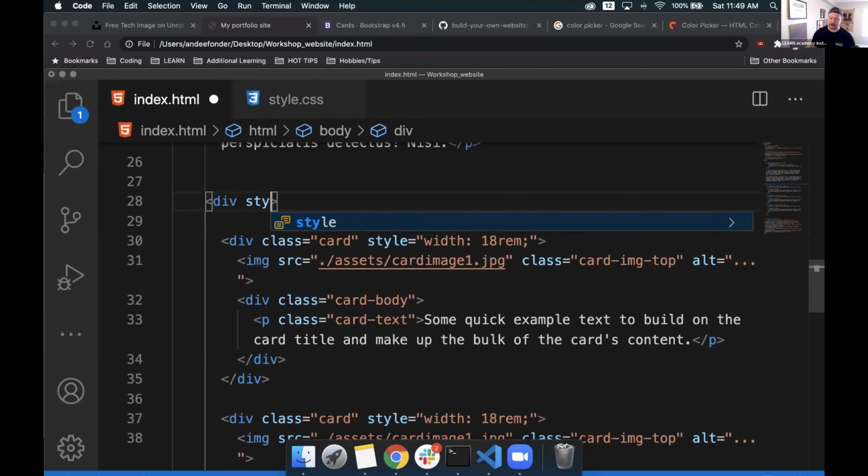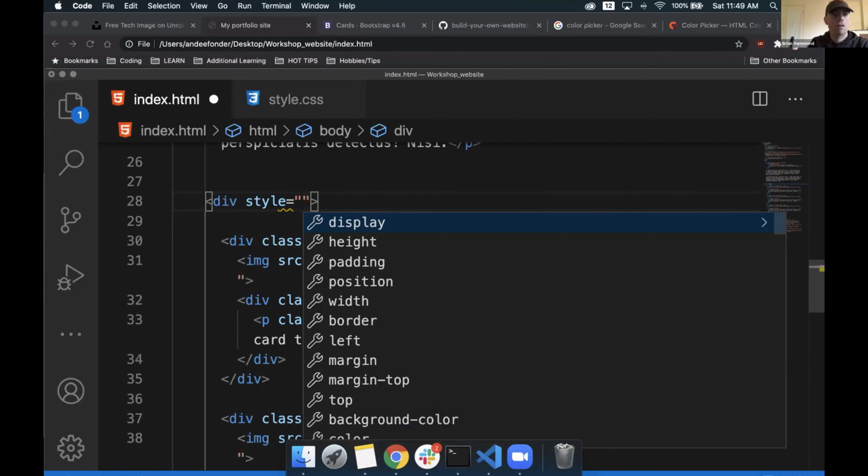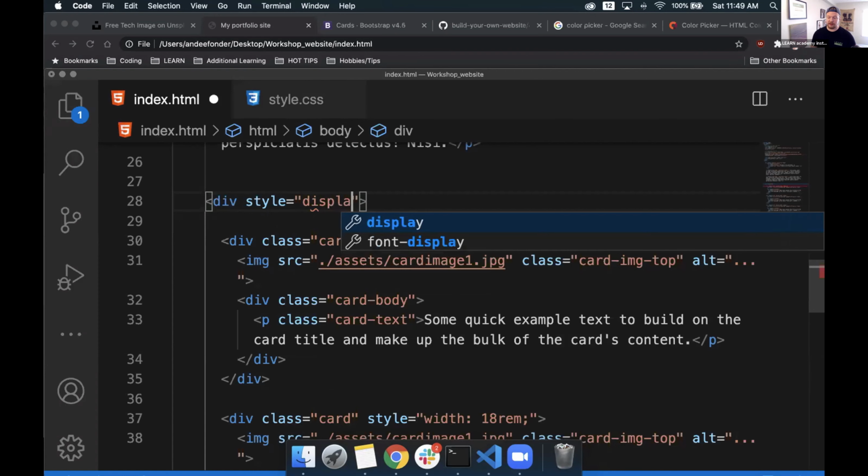Perfect. Yes, so we do style equals, then we have our quotes inside there. From here, we can now start adding some properties to our style. With this, I'm going to tell it that its display property needs to have a flex to it. So what is display? Display says, hey, to this specific element, we want to do something to how it's displayed. Specifically, we're giving it the argument of flex. We want it to be able to flex that display in certain directions that we will tell it to in a few seconds. So with that, we've made this parent element have display flex.